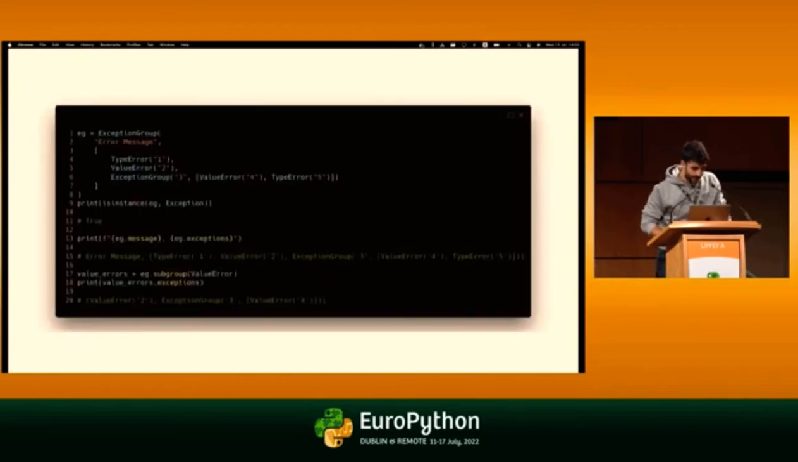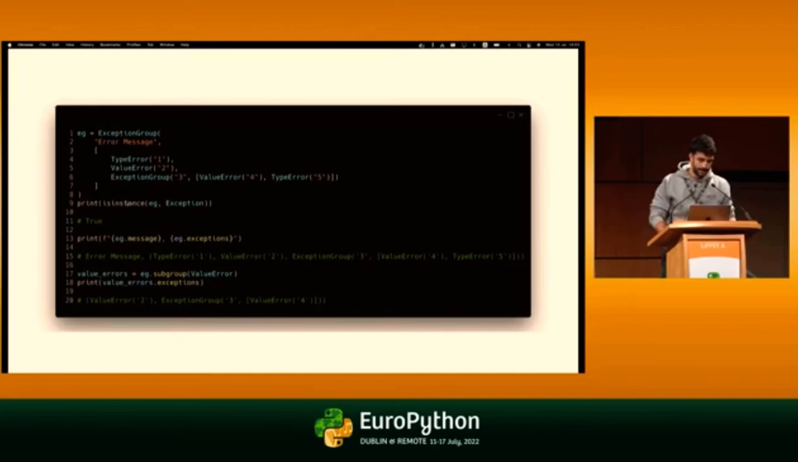All right, so let's dig into it. First of all, let's see how we can create an exception group. You can see here that we create an exception group that we need to pass 2 parameters. The first one is the error message, and the second one is a list of exceptions that we will raise. You can see that we can even pass exception groups as part of the list of exceptions.